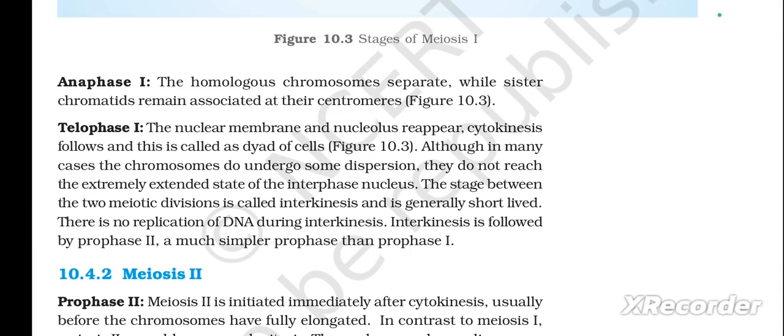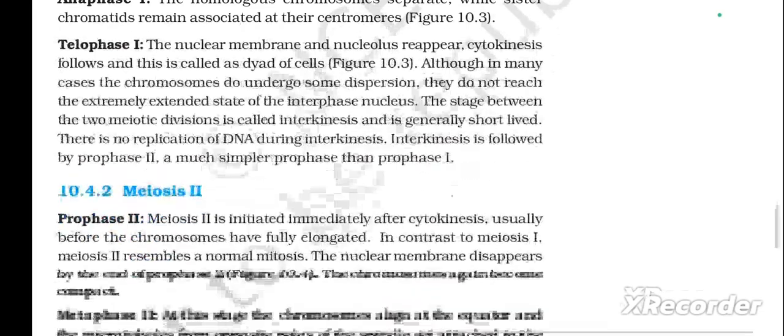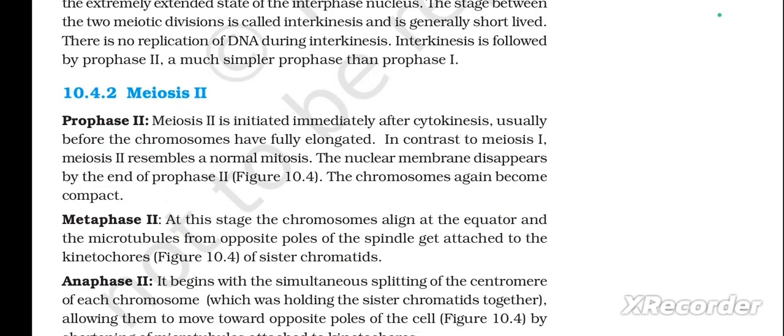Interkinesis is followed by prophase 2, a much simpler prophase than prophase 1. Next is 10.4.2, meiosis 2. The first stage is prophase 2. Meiosis 2 is initiated immediately after cytokinesis, usually before the chromosomes have fully elongated. In contrast to meiosis 1, meiosis 2 resembles a normal mitosis.